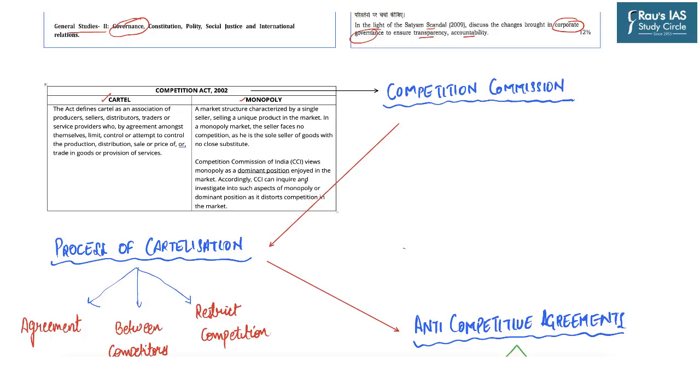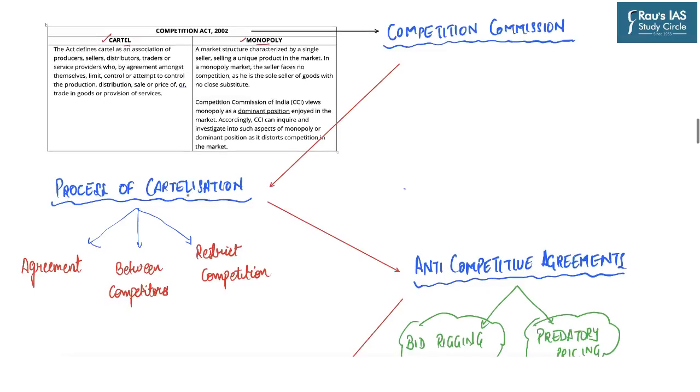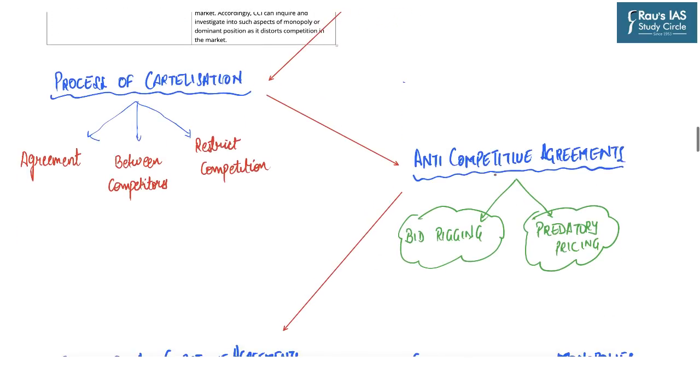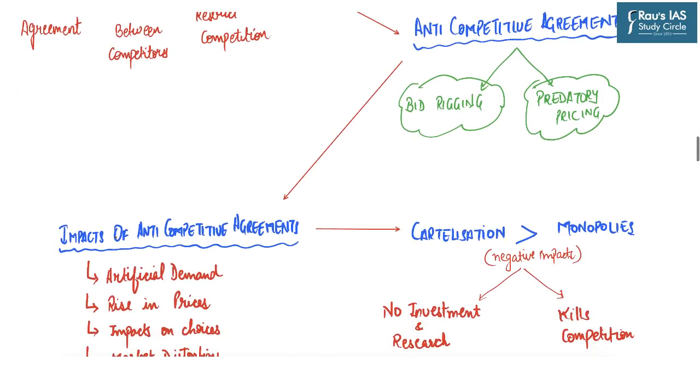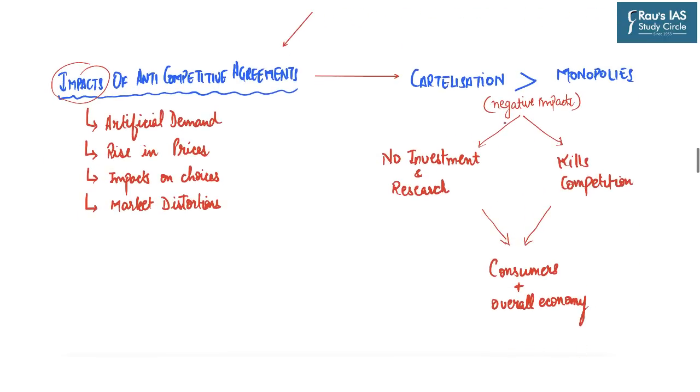Under this topic, these are the various domains which we are going to discuss. First, we will understand that under the Competition Act 2002, what is the basic difference between a cartel and a monopoly. Then we will learn some key facts about the Competition Commission of India and the process of cartelization. Then we will also discuss in brief what the anti-competitive agreements are, what is bid rigging, what is predatory pricing, and the impacts of anti-competitive agreements. And in the last, we will discuss why cartelization is more dangerous than monopolies, which is the main theme of this news.